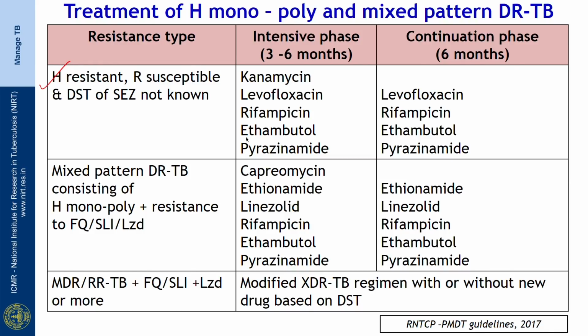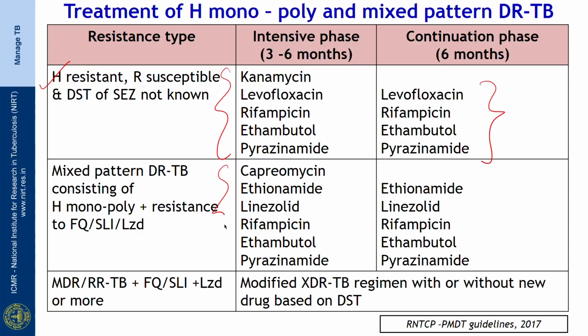So, these patients are treated with a 9 to 12 month regimen. The initial intensive phase can be for 3 to 6 months with kanamycin, levofloxacin, rifampicin, ethambutol and pyrazinamide, a continuation phase of 6 months with levofloxacin, rifampicin, ethambutol and pyrazinamide.